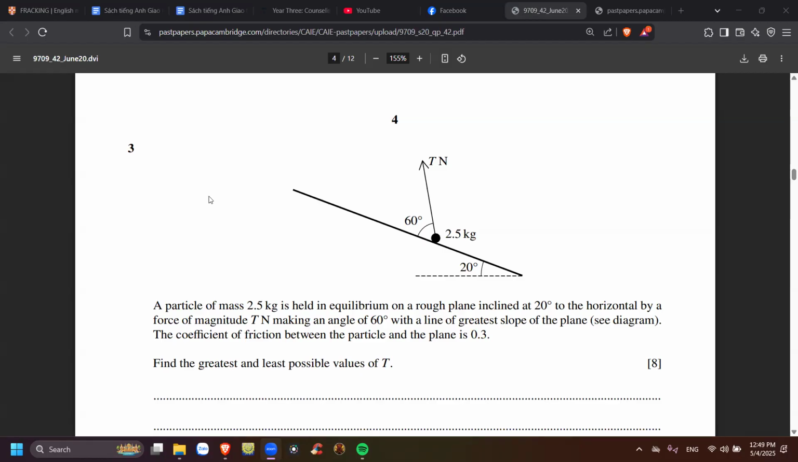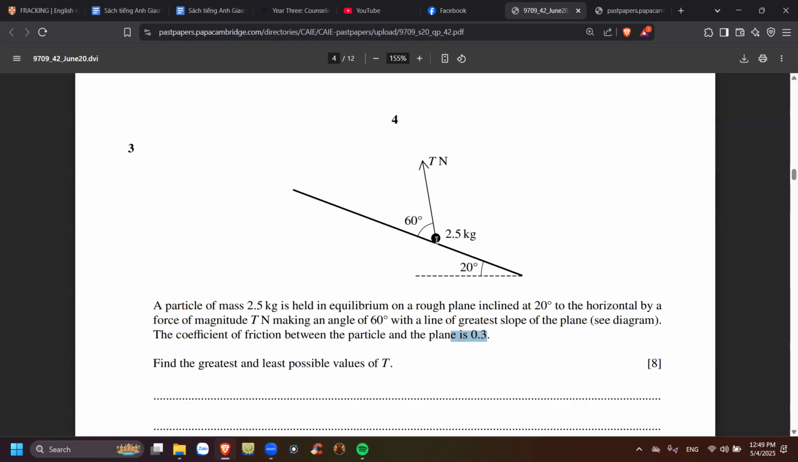A particle of mass 2.5 kilogram is held in equilibrium on a rough plane inclined 20 degrees to the horizontal by a force of magnitude T Newton. So it's held up by this T Newton force, at an angle of 60 degrees to the line of the slope. You are provided mu, it's 0.3. And you have to find the greatest and least possible value of T.